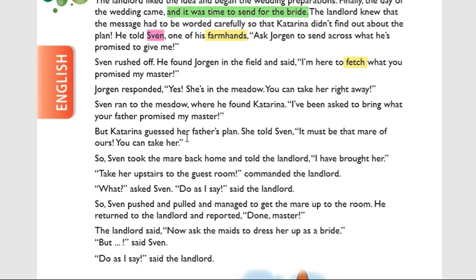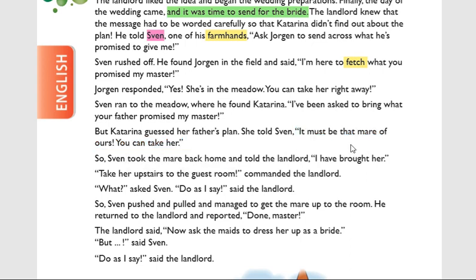But Katrina guessed her father's plan. She is a clever girl, so she guessed it. She hypothesized it. She thought about what her father's plan is. She told Sven, it must be that mare of ours. You can take her. So she is a brilliant girl. She guessed the father's plan, Jorgan's plan. She understood. That's why she said, it must be the mare. It must be that mare of ours.